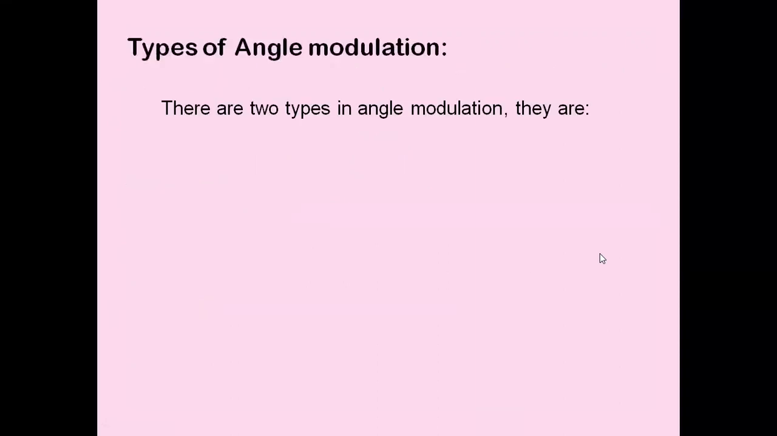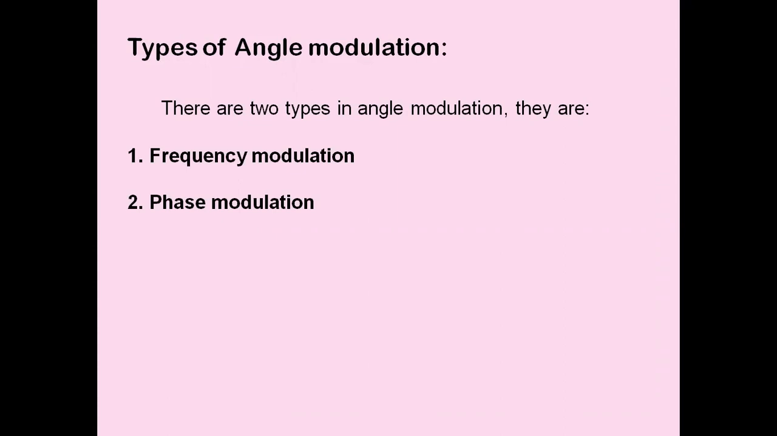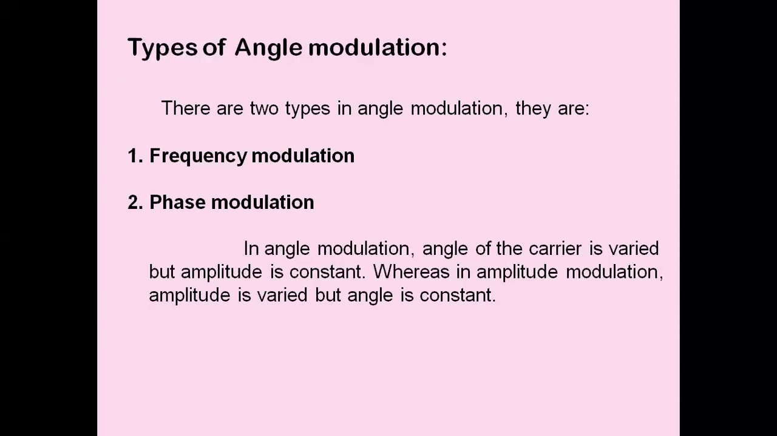And we have two types of angle modulations. They are frequency modulation, in which the frequency of the carrier is varied according to the amplitude of the message signal. We have phase modulation, in which the phase of the carrier is varied according to the amplitude of the message signal. In angle modulation, the angle of the carrier is varied, but the amplitude is constant. Whereas in amplitude modulation, the amplitude is varied, but the angle is constant.